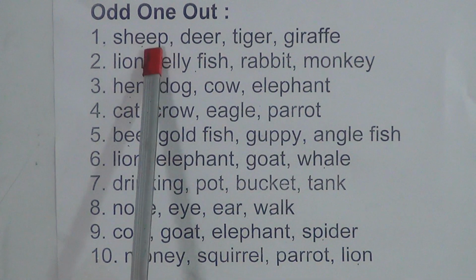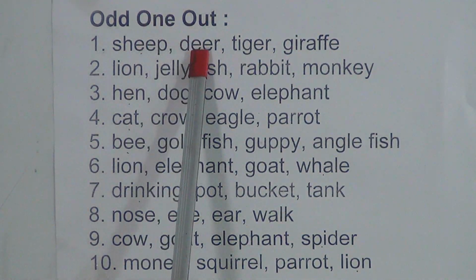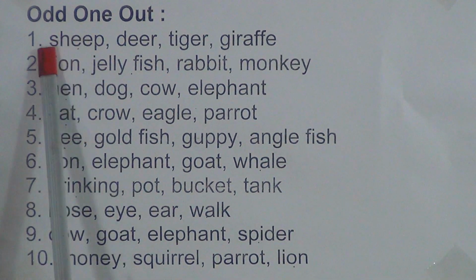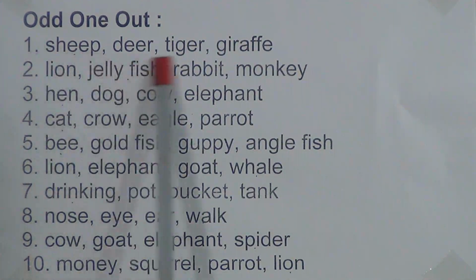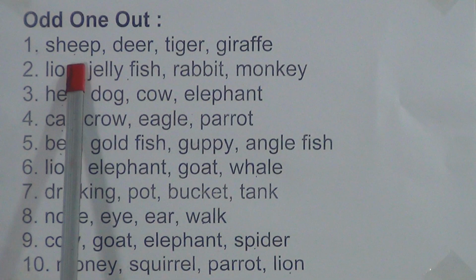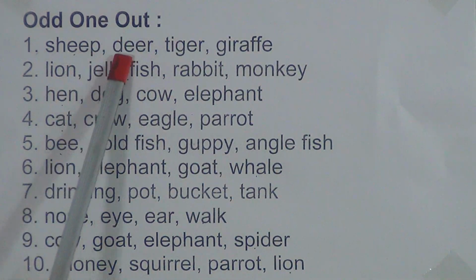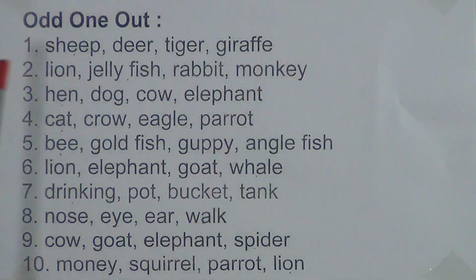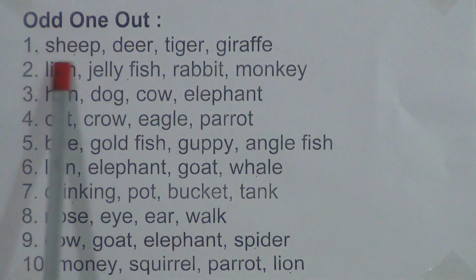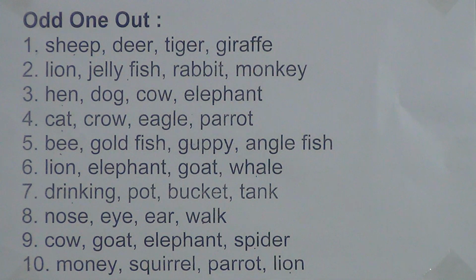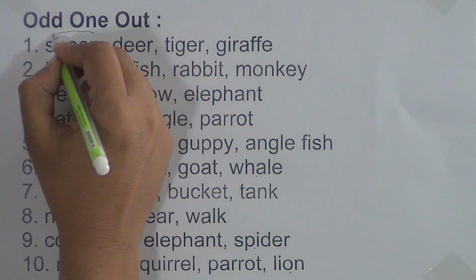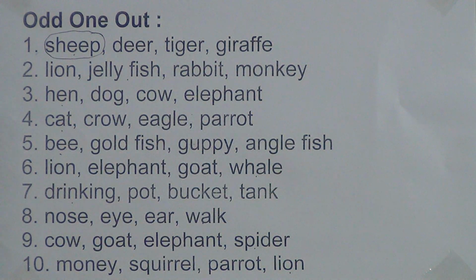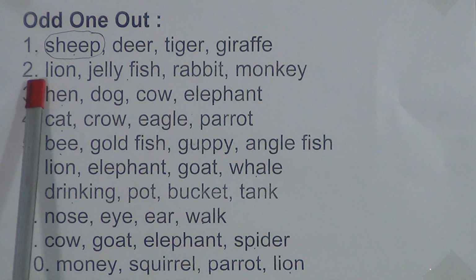The first one is sheep, deer, tiger, giraffe. Dear students, among these four, sheep is a farm animal. All the others live in the jungle or forest. So our odd word is sheep. So we will make a circle on sheep. Now come to the next one.